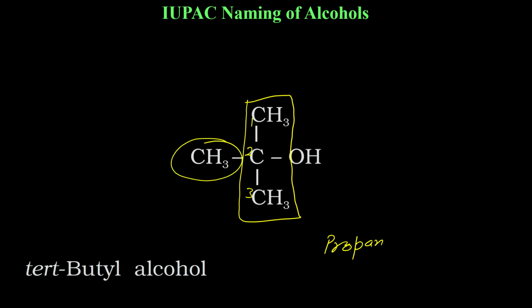Methyl is a substituent group on the second carbon, so it will be written before propan. So I will write 2-methyl. OH is the functional group. The functional group will be written after the root. On the second carbon I have OH, so I will write 2-ol. So it will be 2-methyl propan-2-ol.